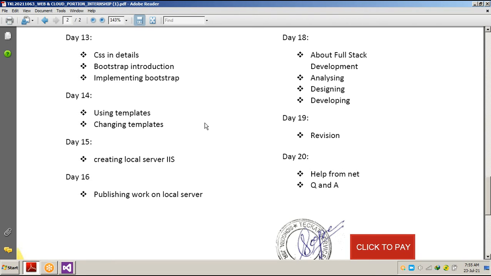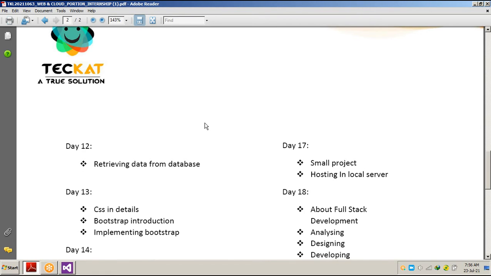On the 16th day, we discussed our local server. If you remember, we discussed adding a feature in our local machine, our local operating system, how we can add the local IIS feature inside our machine and use our system as a local server.